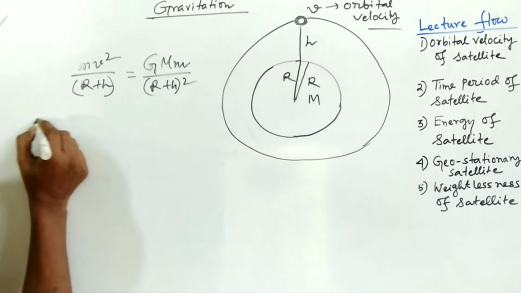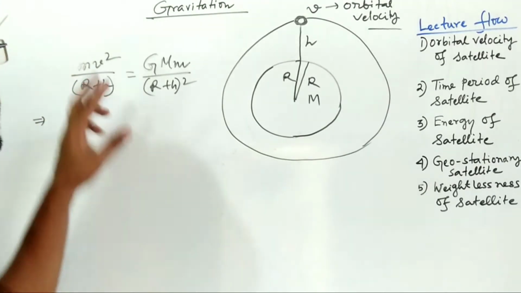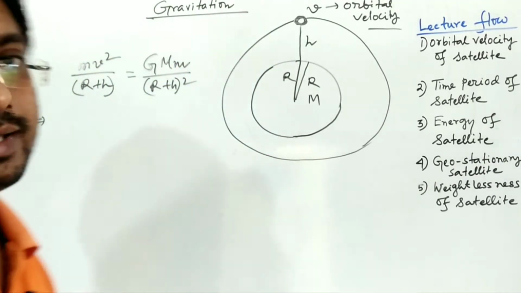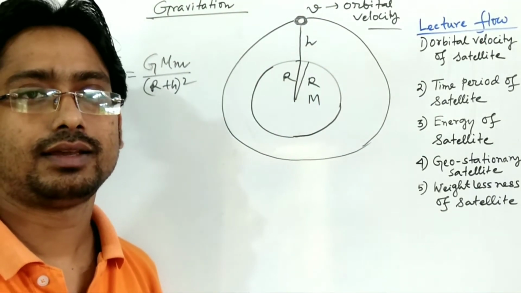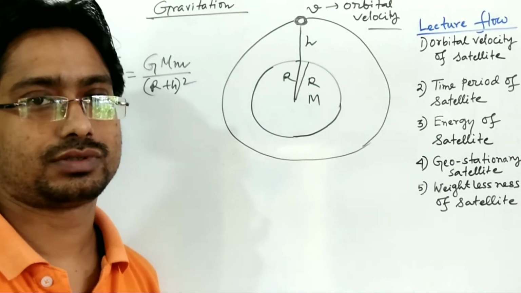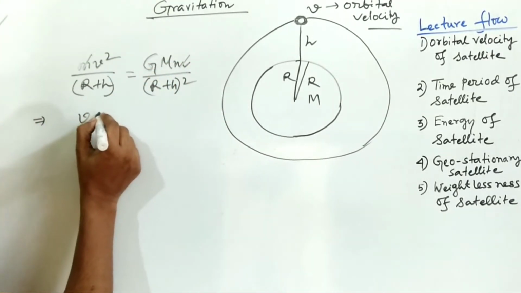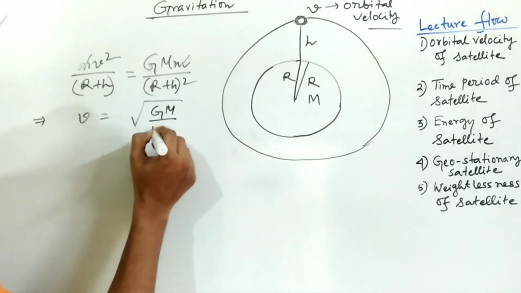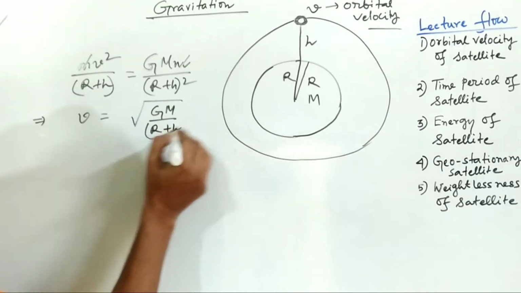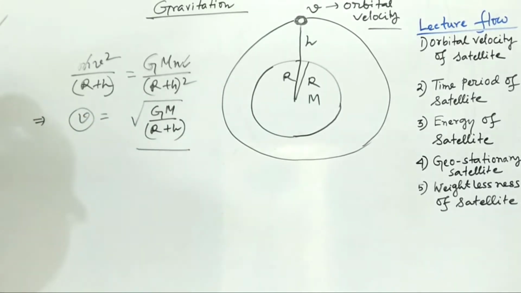So where have we written this equation from? The centripetal force of the satellite, that is, the attraction towards the center, is supplied by the gravitational force, and that gives v equal to root of GM by (R plus h). So this is the expression for orbital velocity.